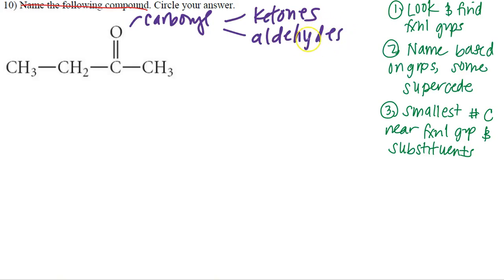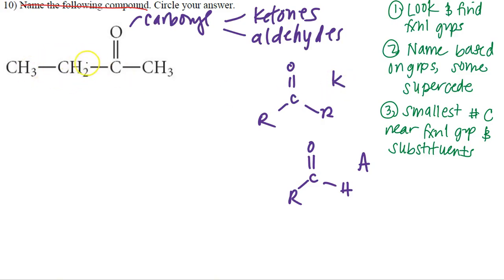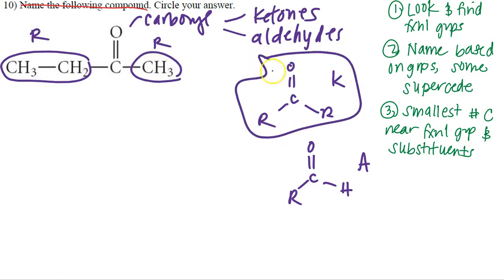Now, the cool thing about this exam itself, and this can happen on the real exam as well, is since we already talked about ketones and aldehydes in a previous question, we already have that written down. We know that a ketone is going to have 2 R groups, and an aldehyde is only going to have 1 R group, right? So there's our aldehyde and our ketone. When we're looking at our structure here, we can say, okay, here's our carbonyl group, here's 1 R group, and here is another R group. So we are dealing with a ketone, folks.